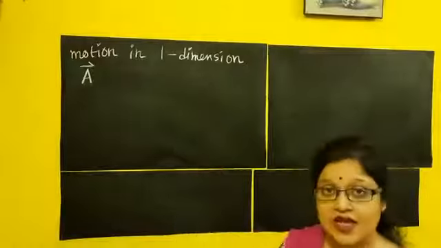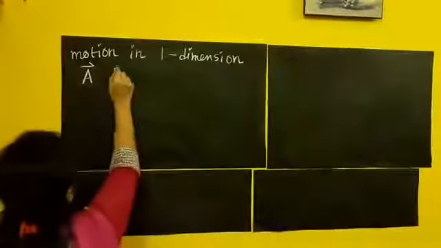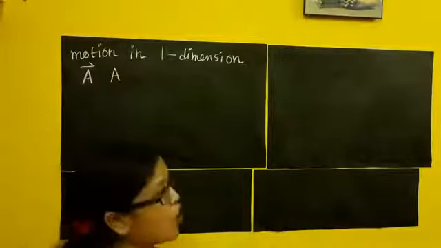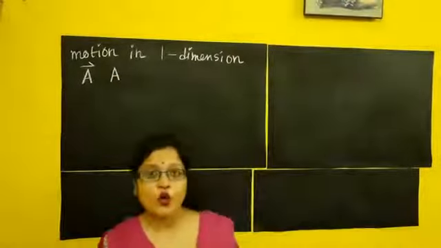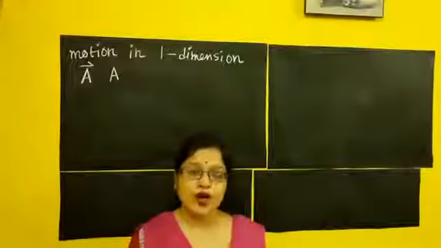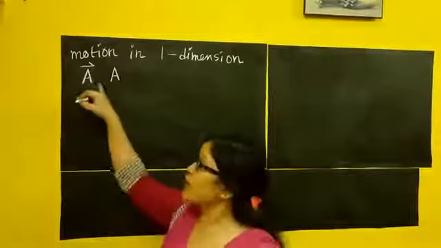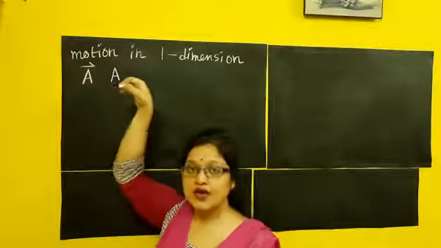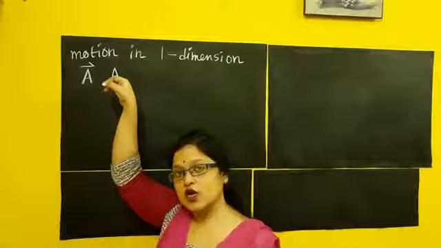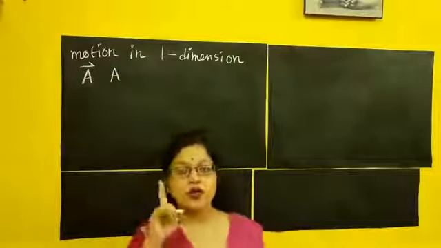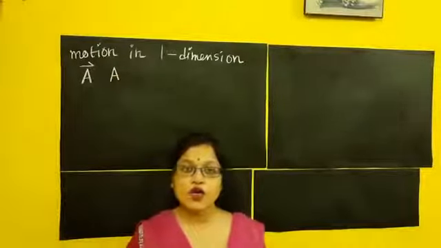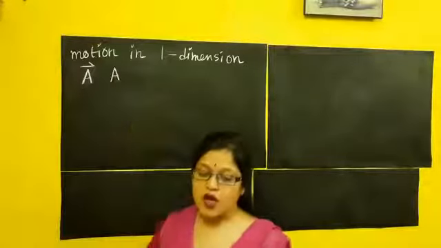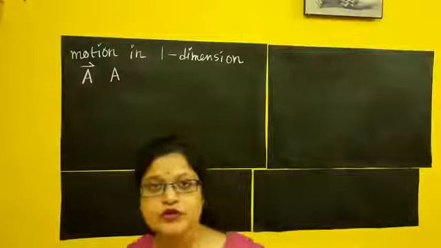If I write just A without the arrow, I am denoting only the magnitude, or scalar part, of the quantity. So if I put an arrow over its head, it is a vector quantity; if I write it like this, it is a scalar quantity. Whenever you write a vector quantity, the arrow is very much needed. You have to give it.